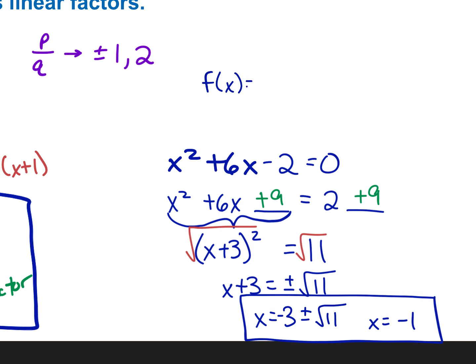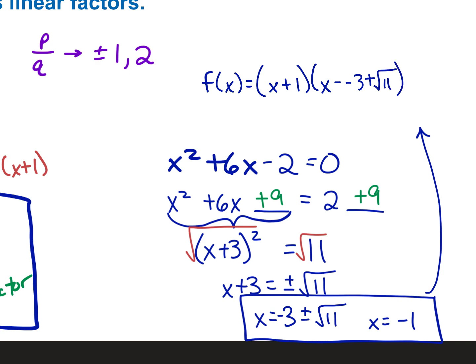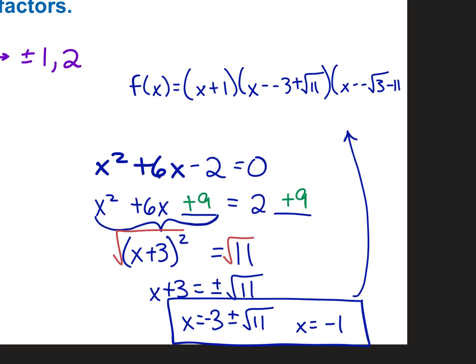F of x equals x plus 1, x minus negative 3 plus root 11, and x minus negative 3 minus root 11. And then, of course, minus negative turns into a plus.